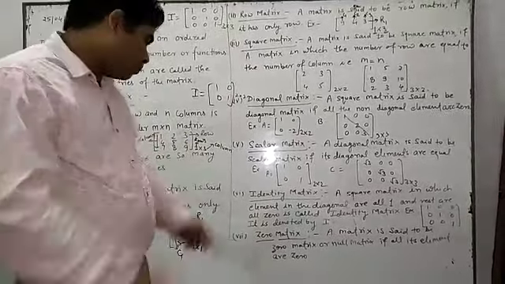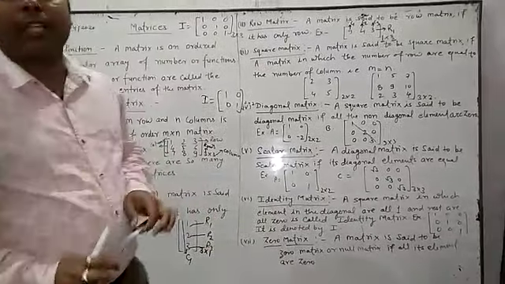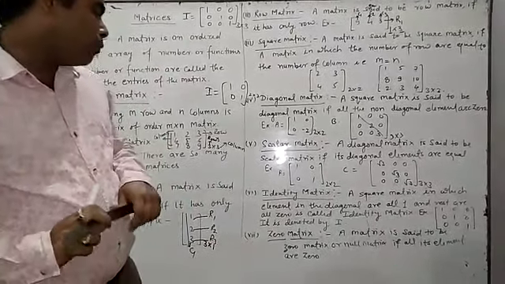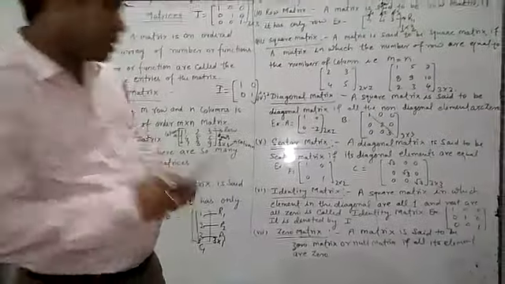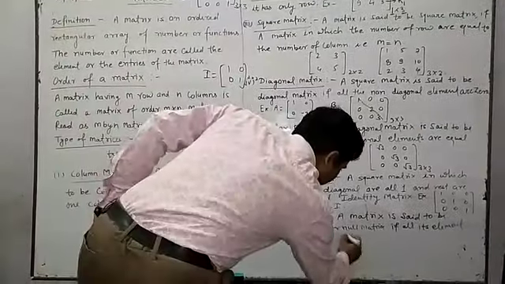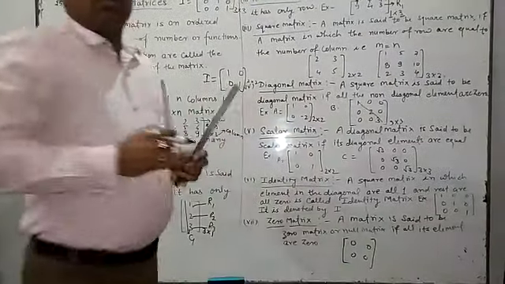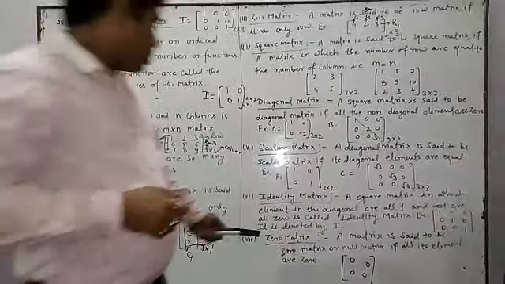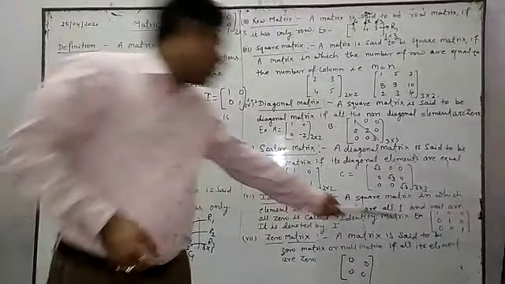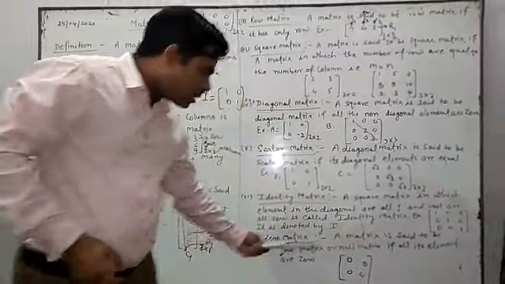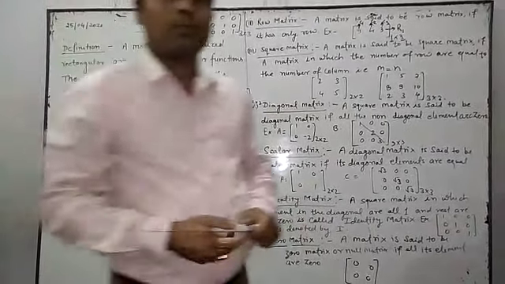Now after that, the 7th one is the zero matrix. A matrix is said to be a zero matrix if all the elements in the matrix are 0. It means we can write here [0 0; 0 0]. We also call the zero matrix the null matrix. It means a matrix is said to be a zero matrix or null matrix if all its elements are 0.